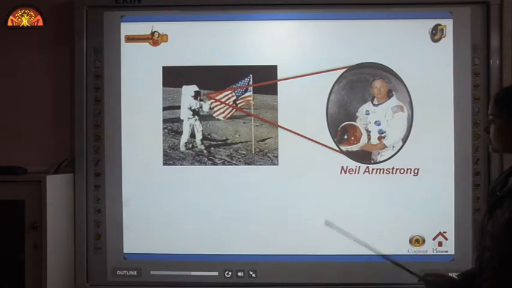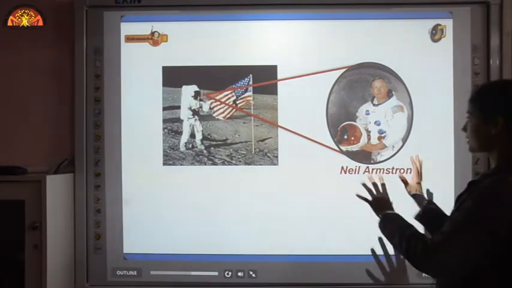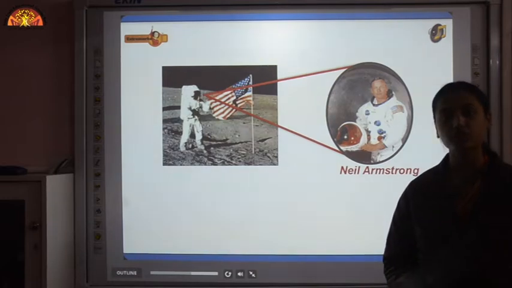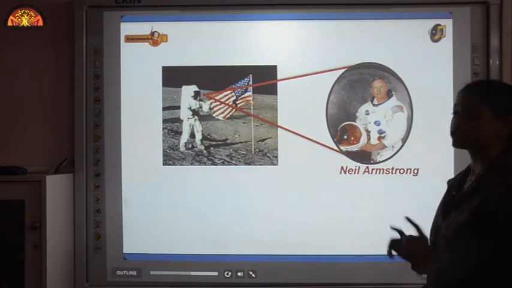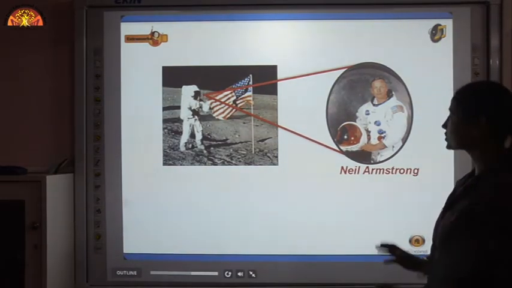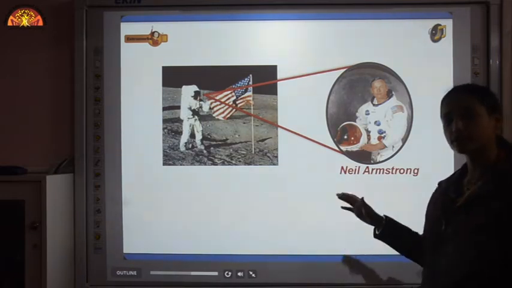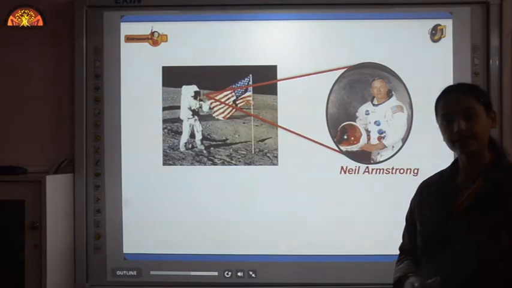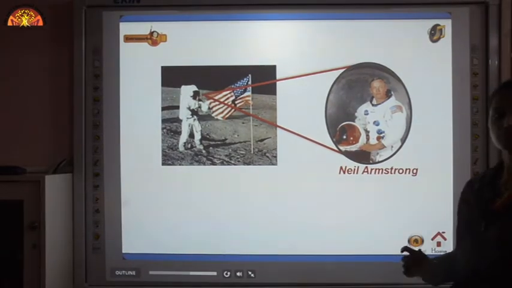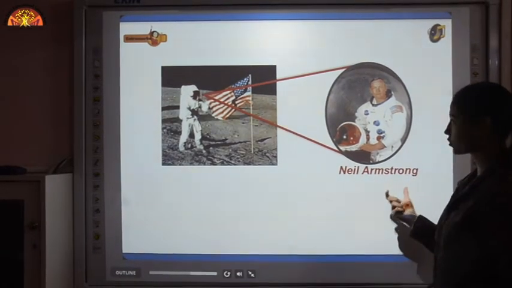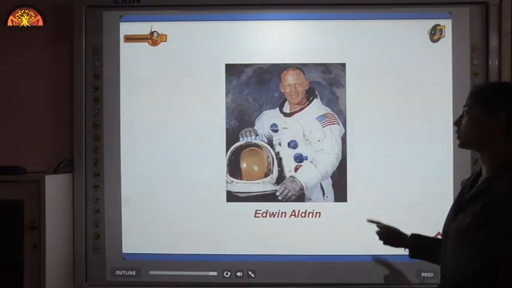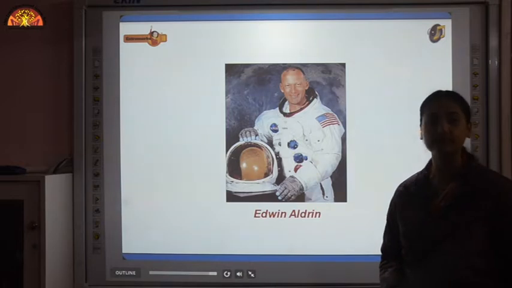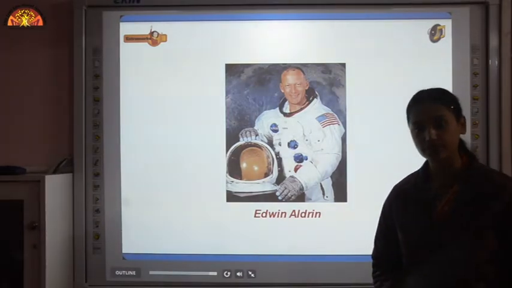Now, this is an American astronaut. Man sent a mission to the moon, and this was the very first successful mission through which man landed on the surface of the moon. This happened in July 1969, and the first man who landed on the moon was Neil Armstrong, followed by Edwin Aldrin. If you remember, in 2019 the whole world celebrated the 50th anniversary of this mission.